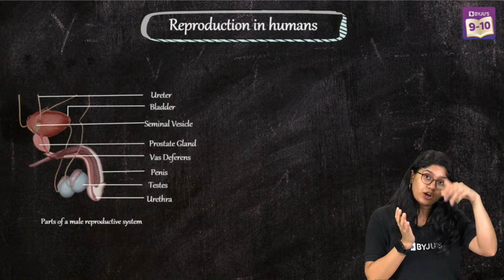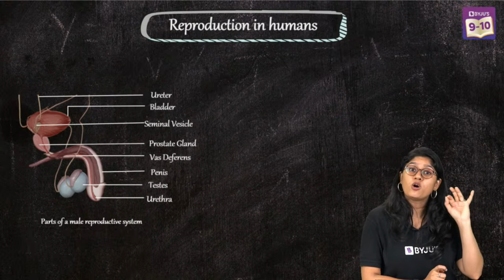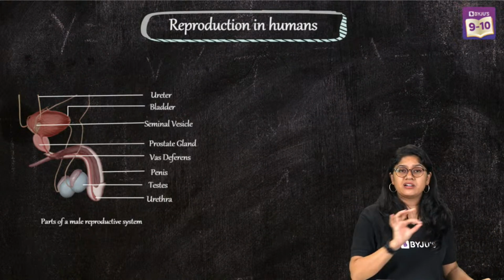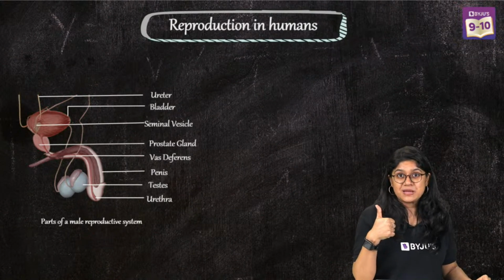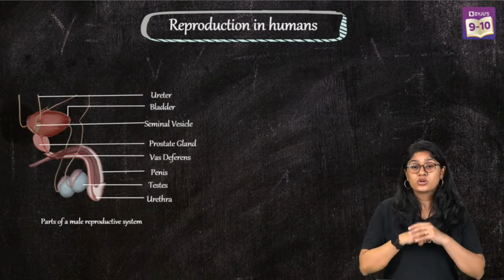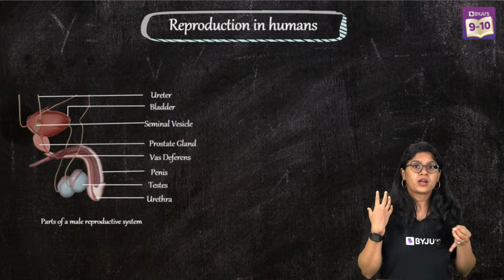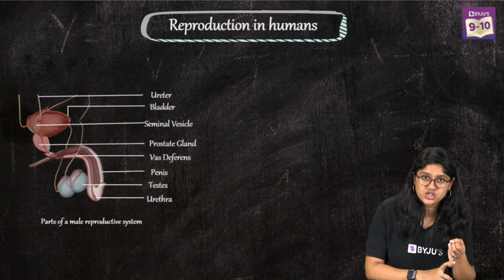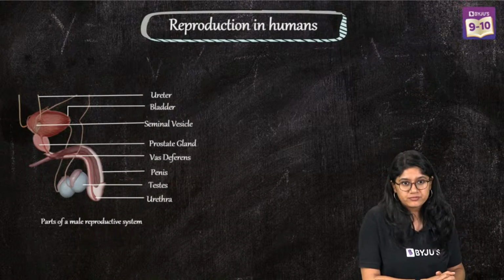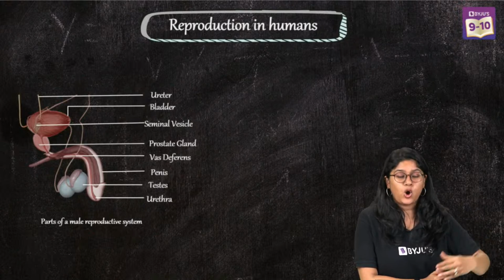As they move into the sperm duct, they will be moving towards the different glands, which are also called the accessory glands, and we have two specifically mentioned in our textbook. One is the seminal vesicle gland and the other is the prostate gland. These two glands together help in providing nourishment to the sperms, provide lubrication, and provide a little bit of acidic medium also. So basically they help to nourish the sperms altogether.